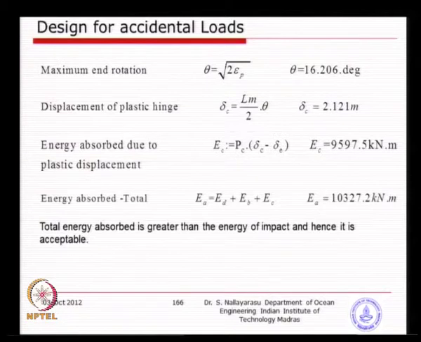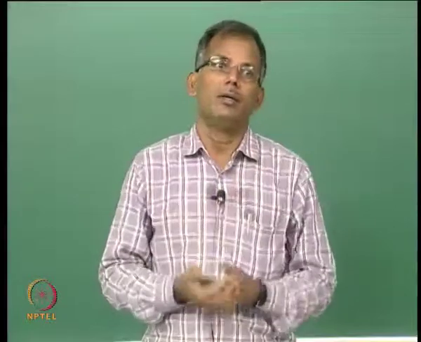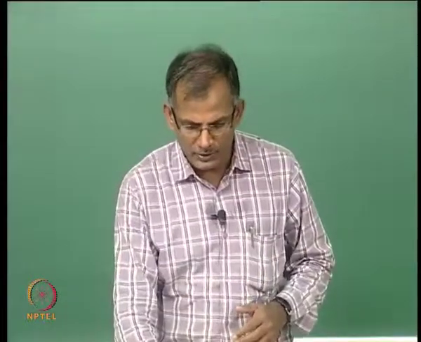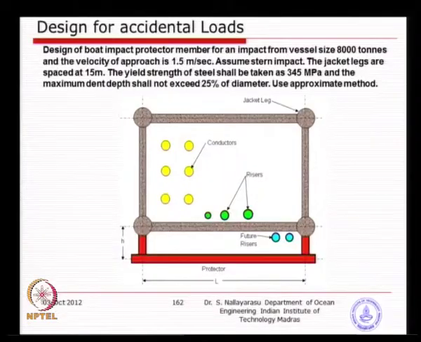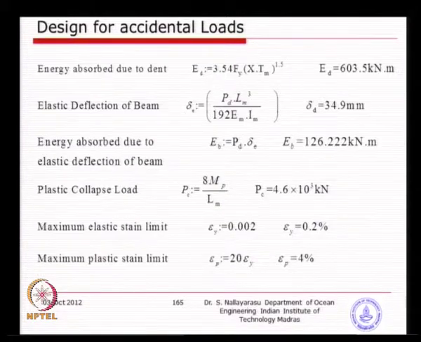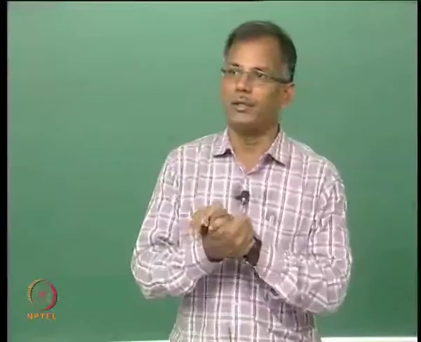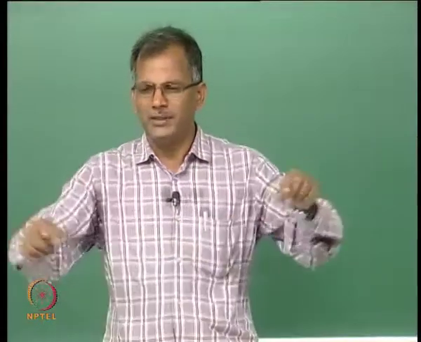So, this is the condition that will be given to you, whether it is a replaceable protector or the protector should permanently not get damaged. Depending on the situation you are given, you should be able to design it. In this particular case, it was not mentioned whether the impact protector member should be sacrificial or designed in such a way that it should not get damaged. So, in this particular case, what I have done is I have designed it as a replaceable protector. The reason why I decided to do so is that it is an external member.